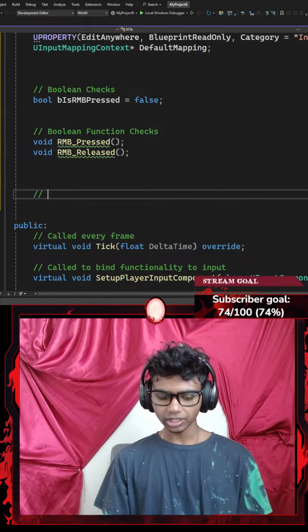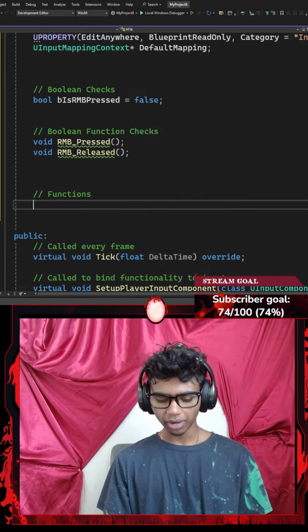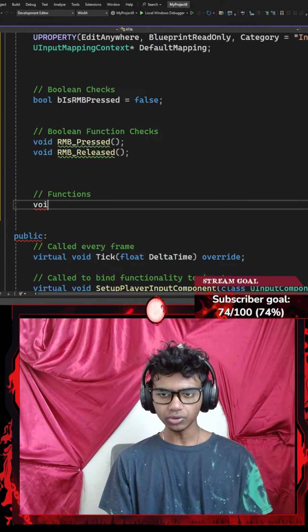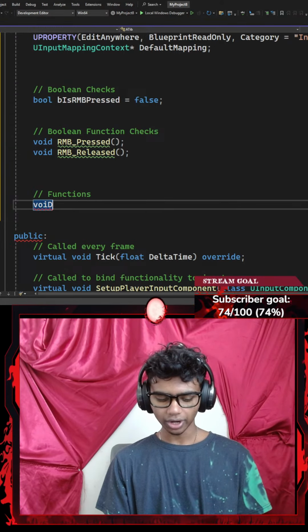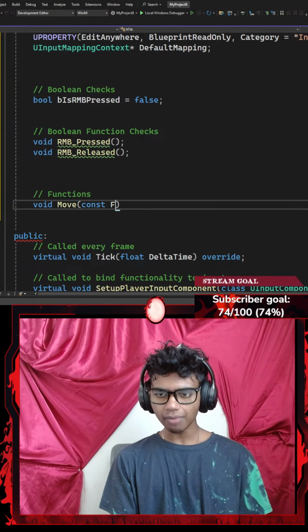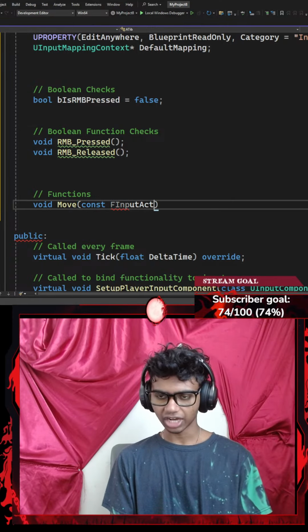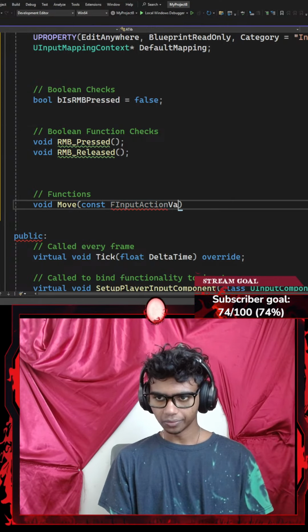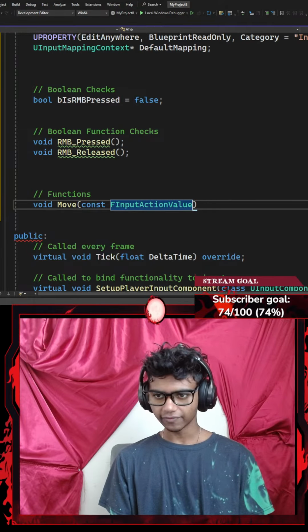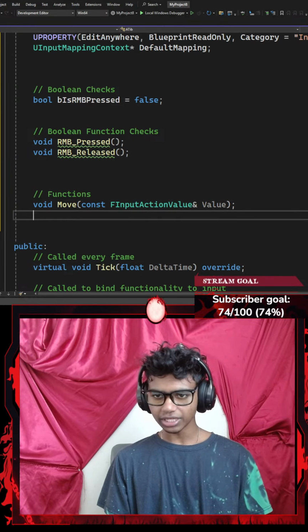I'm going to add a bunch of comments that say something like functions. These are going to be the general functions. For my move function, I'm going to go with void move, with a pair of parentheses, that requires a constant parameter of my FInputActionValue. Let's go with FInputActionValue, and let's call it value, which requires the memory address of a value parameter, ending with a semicolon.